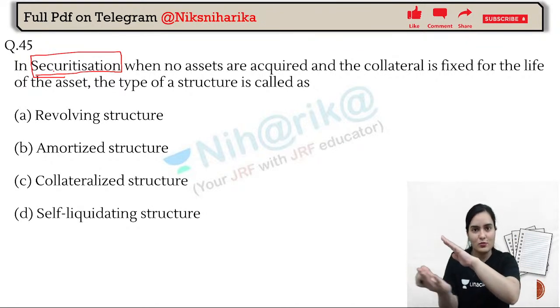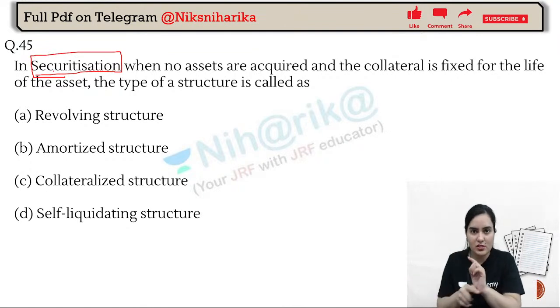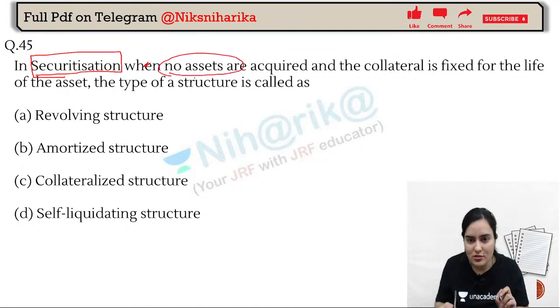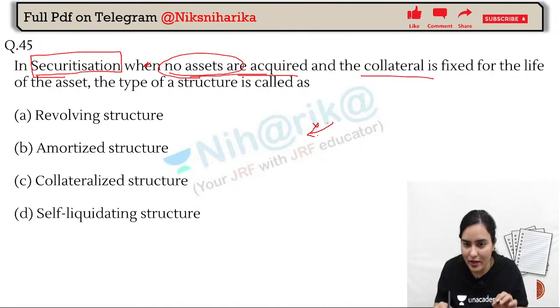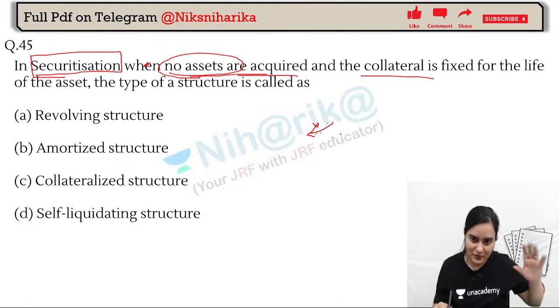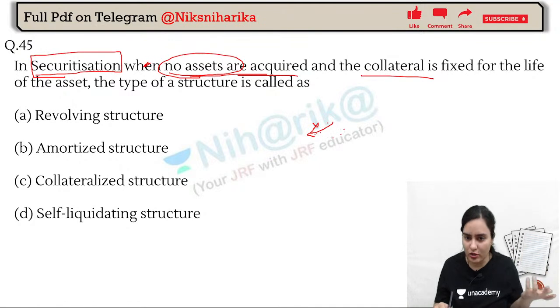The investors will give us money. That whole process we have done in business finance. Now suppose in this case there is no asset acquired and the collateral is fixed. No asset is acquired at all, but the collateral amount is fixed for the life of the asset. Like for example, a mortgage.